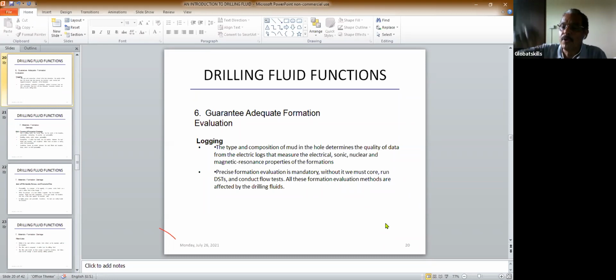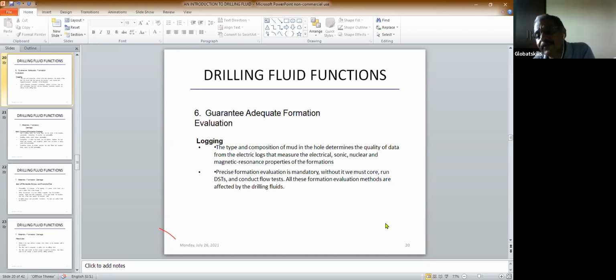Formation evaluation is nothing but what is called logging. Logging means we lower a device through a cable to the depth of the hole and we gather some information from there. Then it comes to the surface, and from that information we can know that there is oil.